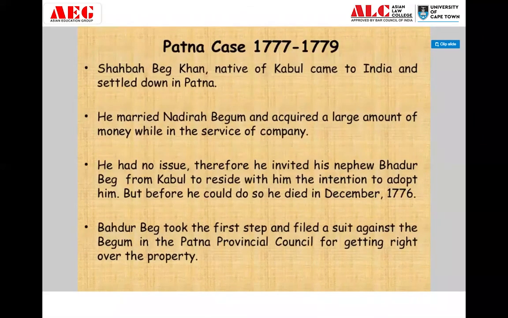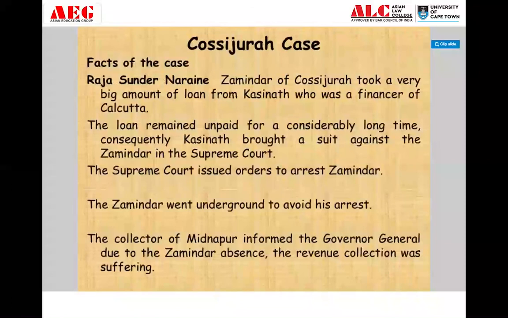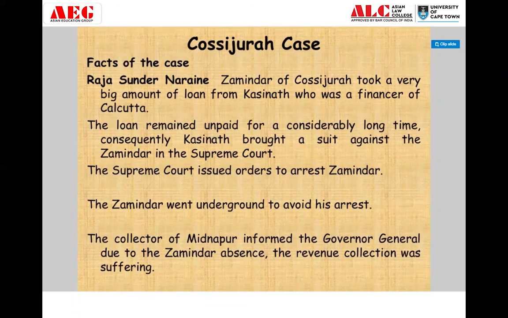The Patna case, which was between 1777 and 1779. Then the Cossijurah case. You should know the facts of the case, what issues were raised in that case, what judgment was given, and what was the actual implication or impact of this case. And lastly, you have to write a little bit about the Act of Settlement also, how it actually solved the inherent disputes between the Supreme Court and the Supreme Council.